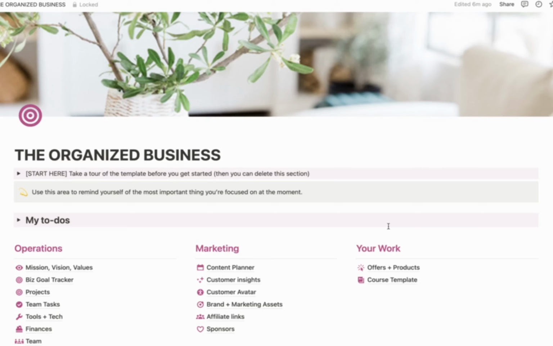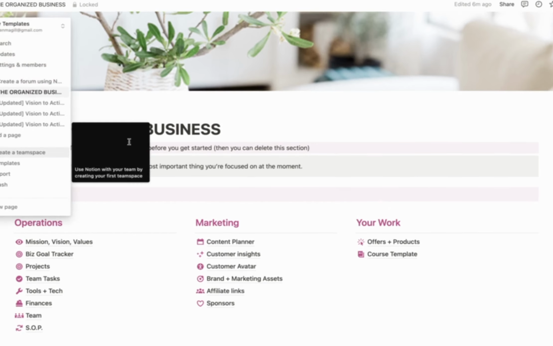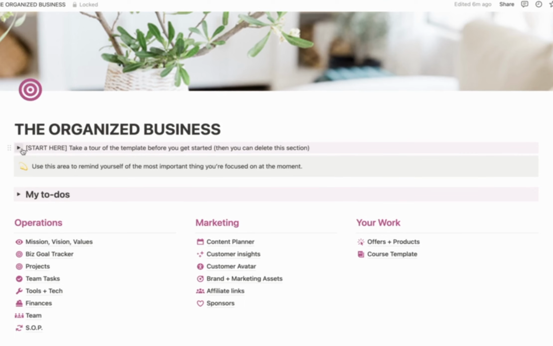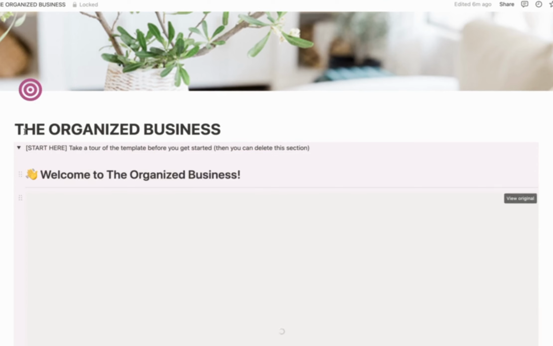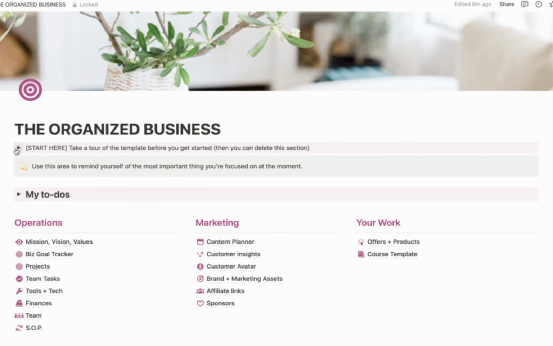So once you duplicate the template, this is what you're going to be faced with. Now, right here, if I toggle in here, you're going to see the video that you're watching right now. So once you finish watching this tour and you feel comfortable with the layout, you can just delete that or archive this whole area just by clicking right here, and then you can delete that whole block.